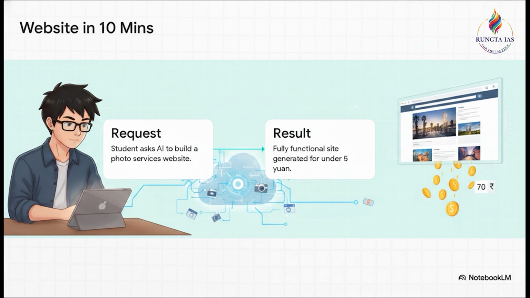And this brilliantly highlights grassroots economic efficiency. Take the case of college student Jia Yekong. Prepping to start a business, he asked the AI to build a photo services website. In 10 minutes, he had a fully functional site for less than 5 yuan. That is roughly 70 Indian rupees. That is the transformative power of AI on microeconomics.